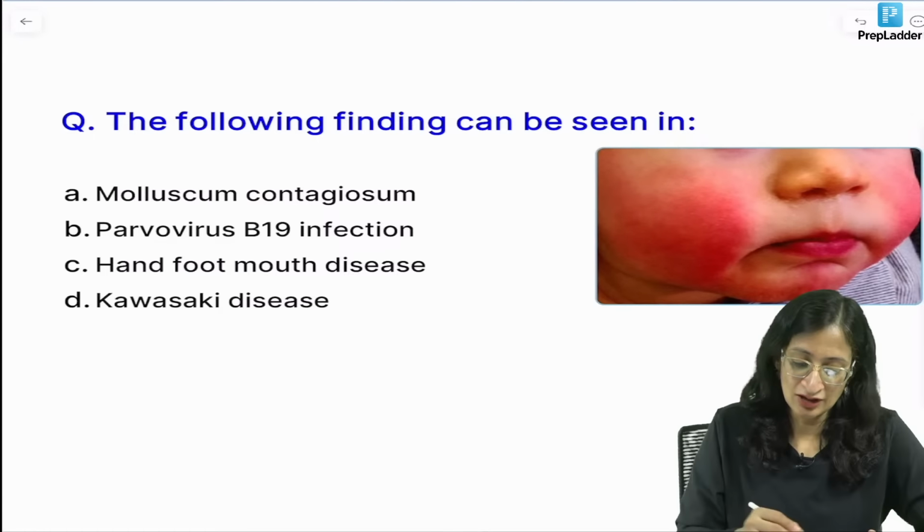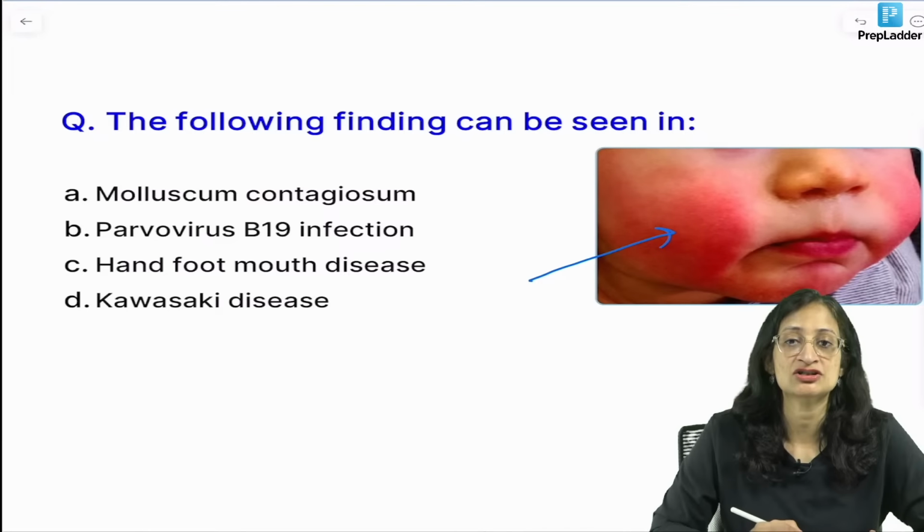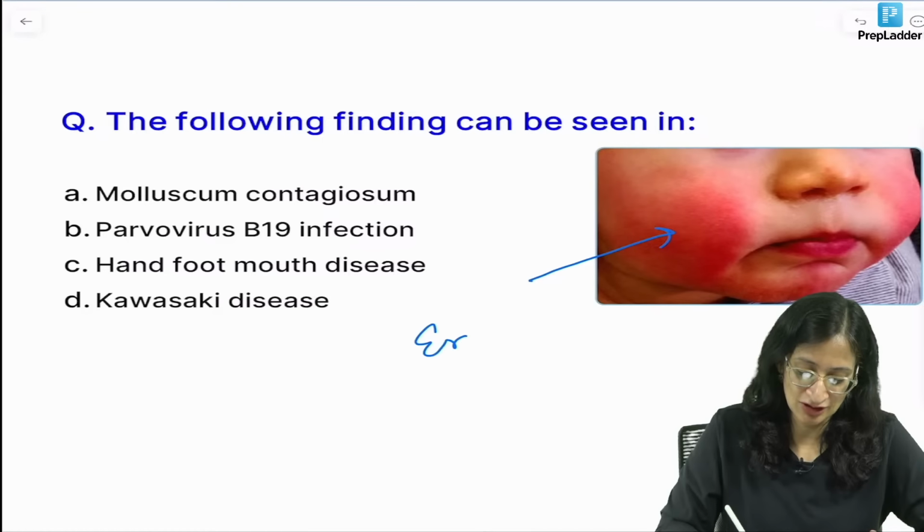Okay. Now the following finding can be seen in, what do you see here? You see a slap cheek appearance of rash. What is that? So that is erythema infectiosum. So what is the answer? Waiting for your reply.